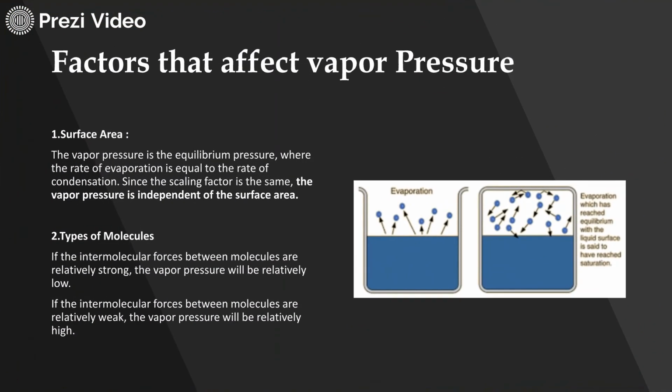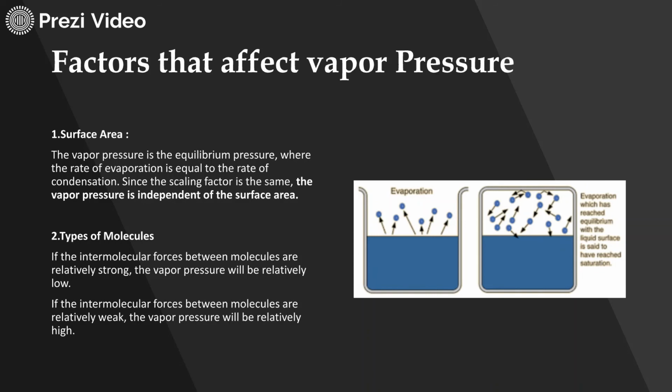Now let us try to understand the factors which affect the vapor pressure. So vapor pressure is impacted by four factors. The first is the surface area. If you have a larger surface area, there will be a larger rate of evaporation. Since the scaling factor is the same, the vapor pressure is independent of the surface area.